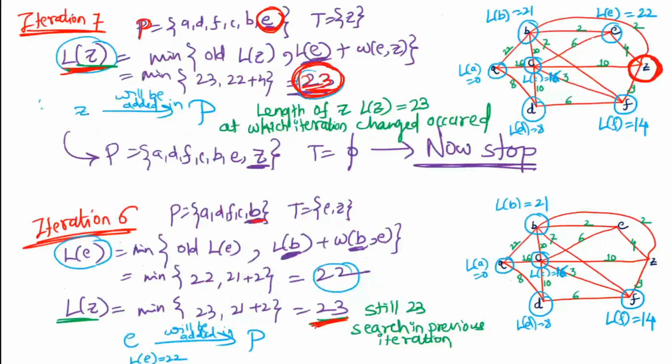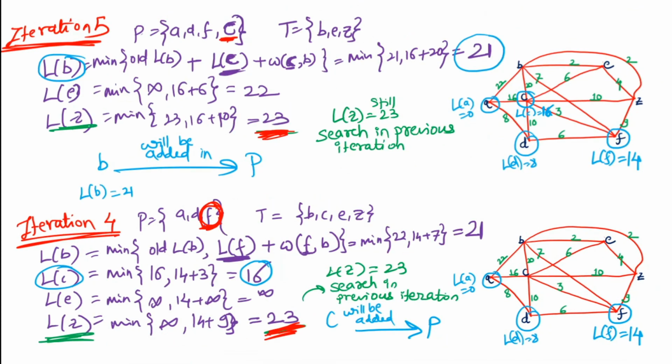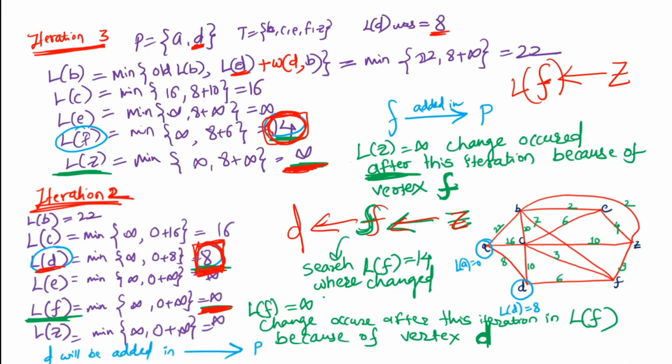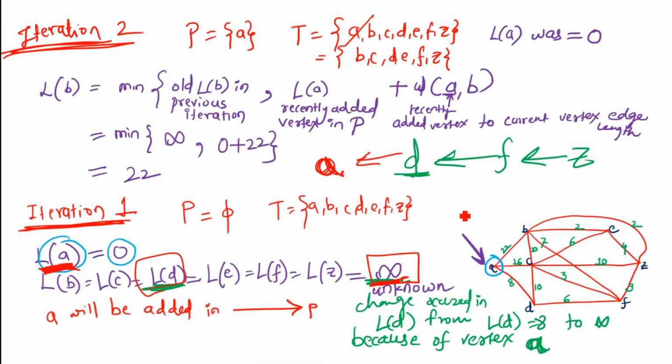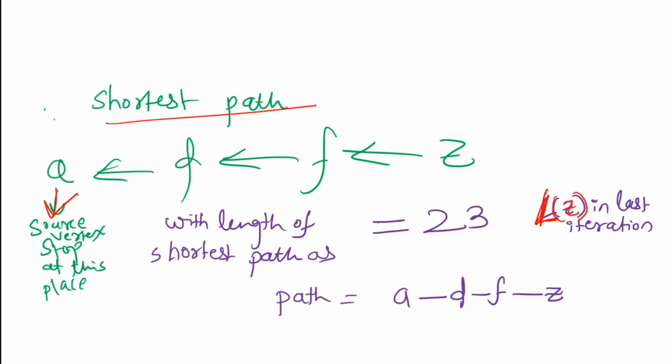We just need to backtrack, and in each iteration, because of which vertex your length changed, you just write down the name of that vertex and go in the backward flow. Whatever answer you get will be your result. So our final path is A to D, D to F, and F to Z.